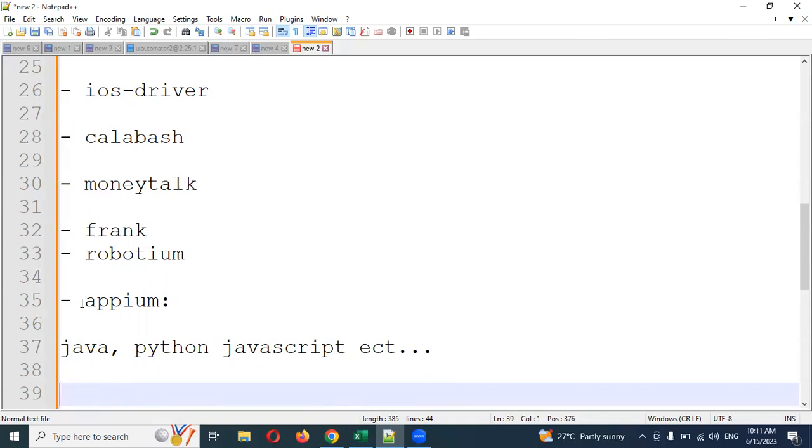Okay, why can this particular Appium work? Appium basically has cross platform support. Cross platform support is nothing but supporting both iOS and Android, and it also supports native, hybrid and web apps as well. And we can also support some other major apps.